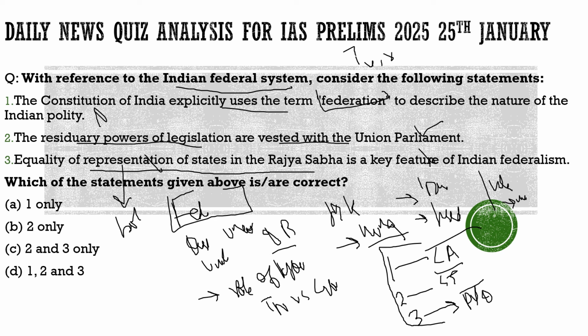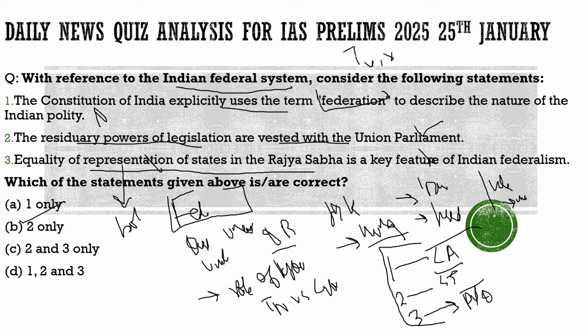So with respect to this question, the correct statement would be statement 2 only, and from the options given below, the correct option would be option B. With this, I hope you have understood why we brought this question, and you have understood the concept of federalism which India follows, which is described by various politicians, leaders and educationalists as quasi federal. We are tilted towards the union. We have a unitary bias in it.